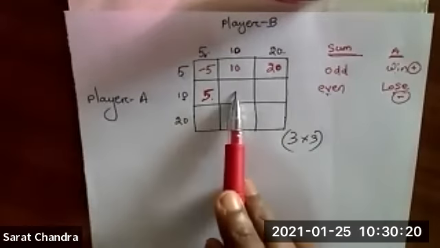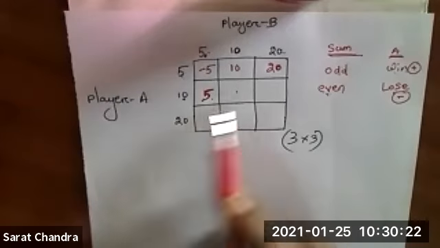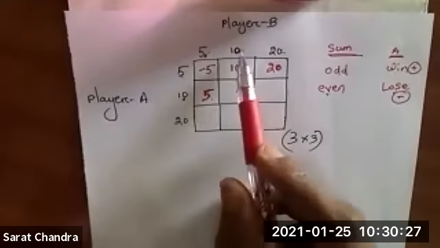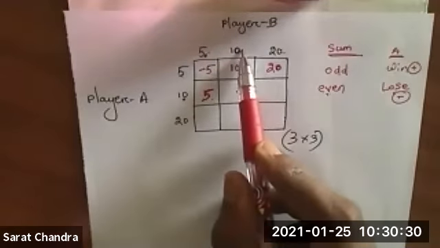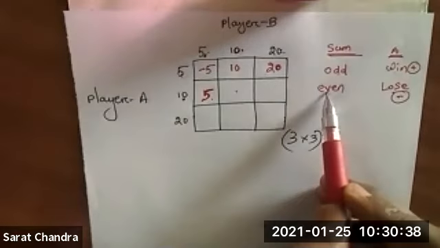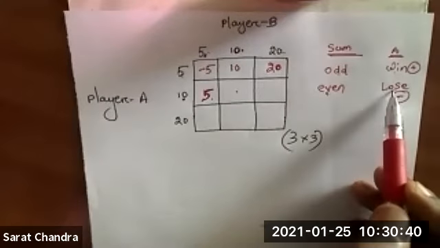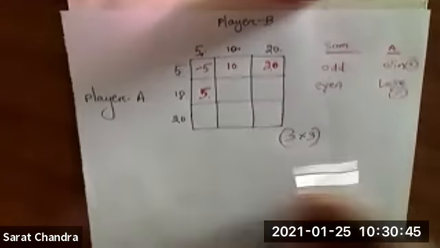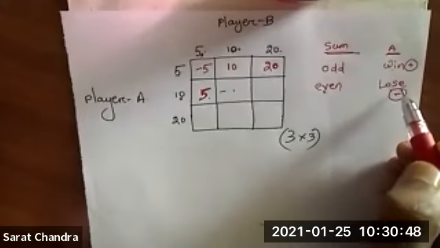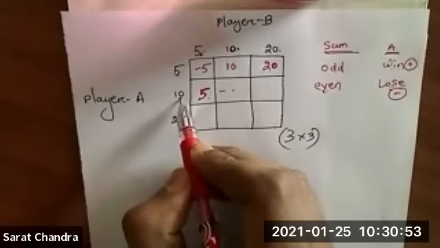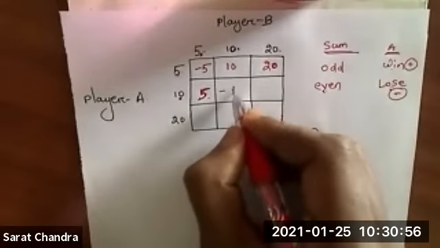Okay. So similarly here, for this box, the row value is 10. Column value is also 10. So what is 10 plus 10? 10 plus 10 will be 20. Is 20 an even number or an odd number? 20 is an even number. Even number means A will lose. Lose means it will be a negative sign. So negative sign will come. How much amount will A lose? Okay, so A will lose. What is the amount of A? Amount of A is 10. So A will lose 10 amount.